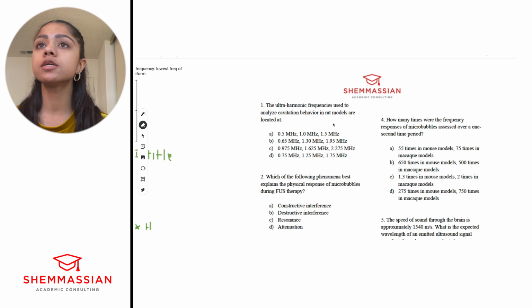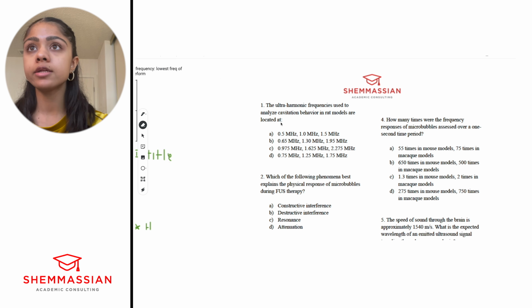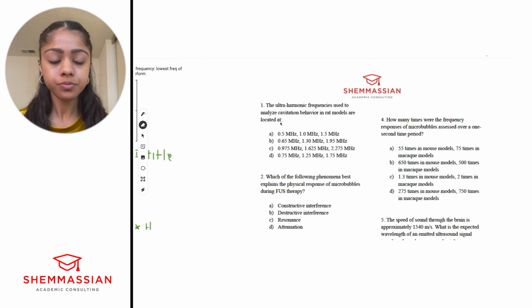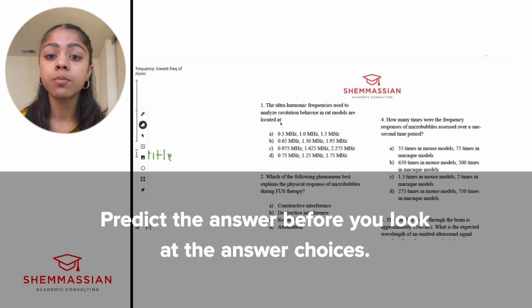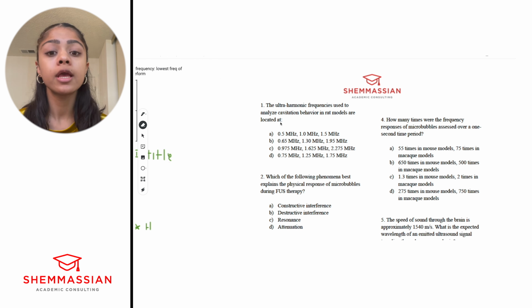Okay, so here are the questions. Let's go ahead and start with this one. The ultra-harmonic frequencies used to analyze cavitation behavior in rat models are located at. Whenever you are doing questions on science passages, what you want to do is predict the answer before you look at the answer choices. And this can help limit any biases, prevent the word choices that they use from influencing your answer choices, and make sure that you're thinking critically about the passage.